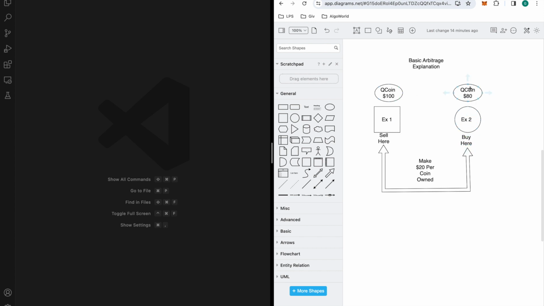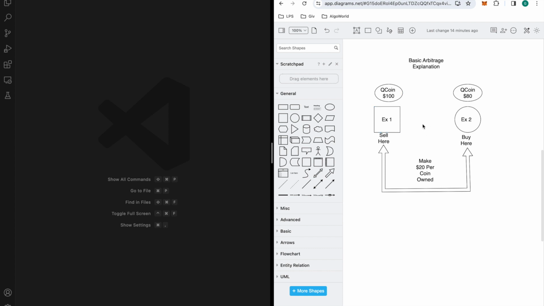You would buy the coin for $80 here and then sell it on the other platform, platform 1, for $100, and you make $20 per coin owned. So you buy 1 for 80, sell it for 100 on the other, you make $20. Buy 2, you make 40, 3, etc. That's basically what arbitrage is. It's taking advantage of price differences on two different platforms. I'm saying platforms because with DeFi products, some of them are exchanges, some of them aren't. That's the basic understanding.